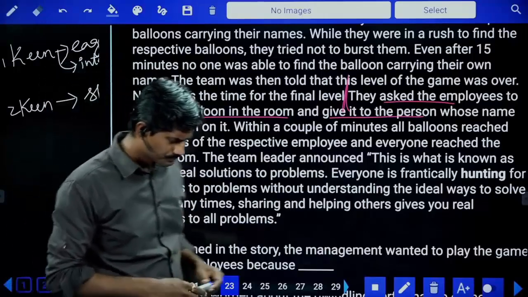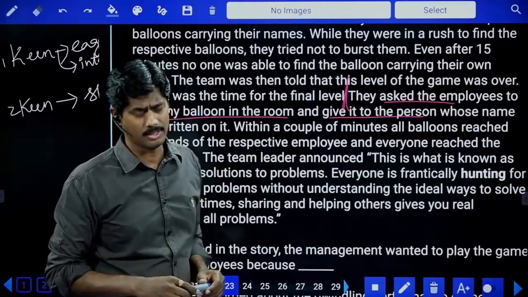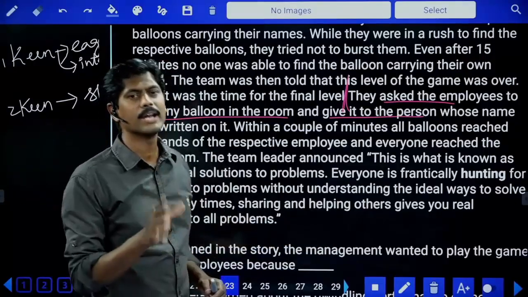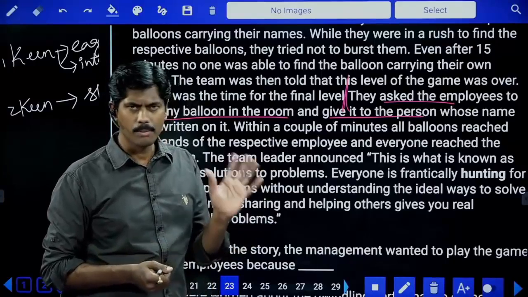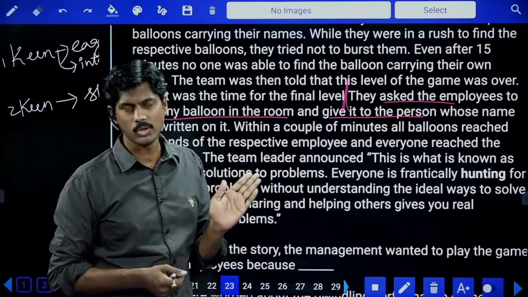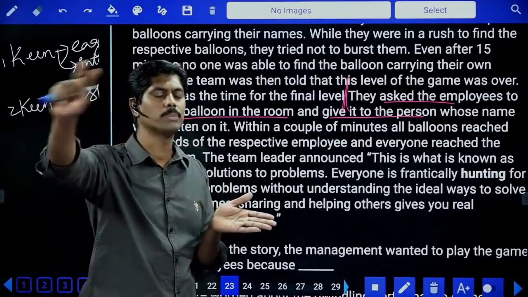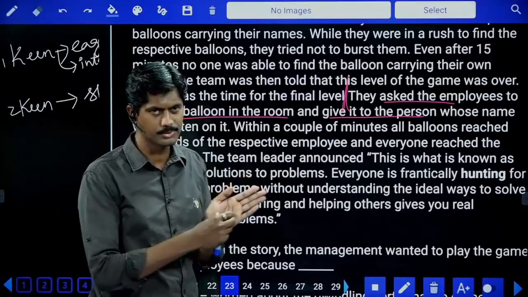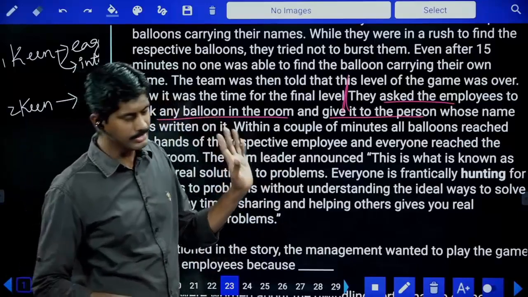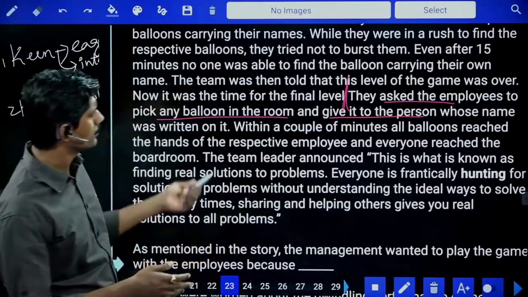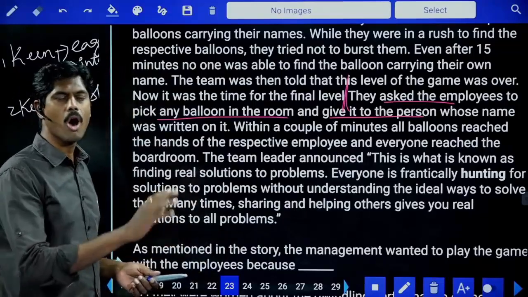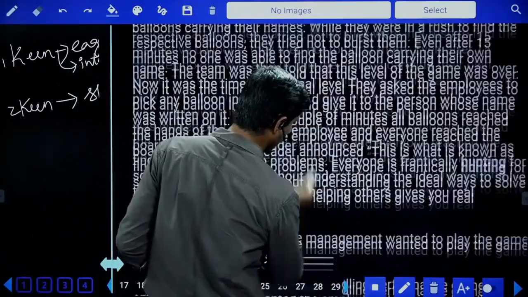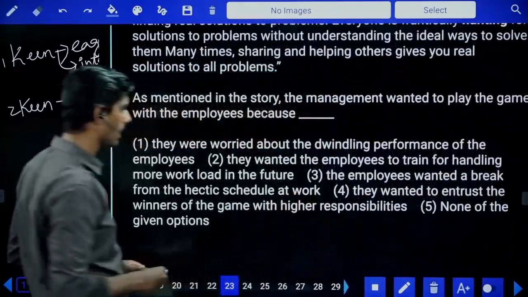Then what happened? Then the team leader said, after 15-20 minutes, he said, do one thing, go inside and take a balloon. Whatever the balloon comes in your hand, read the name and give it to that person. మీకు ఏదైతే బలూన్ వస్తుందో ఆ బలూన్ యొక్క ఓనర్ ఎవరైతే ఉంటారో పేరు రాసింది అది వాళ్ళకి ఇచ్చేయండి. Then what happened? Within a very short span of time, all the balloons were with the respective owners. ఎవరి చేతిలో వాళ్ళ పేరు యొక్క బలూన్ ఉండింది అలా చేసిన తర్వాత.